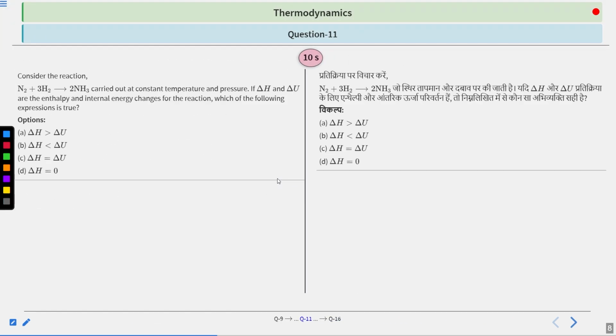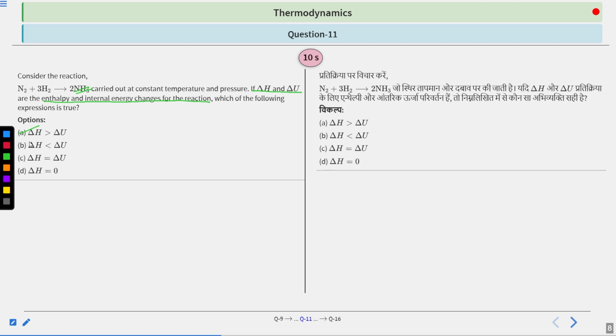Question number 11 says that consider the reaction N2 + 3H2 → 2NH3 carried out at constant temperature and pressure. If delta H and delta U are the enthalpy and internal energy changes for the reaction, which of the following expressions is true? Options are A.